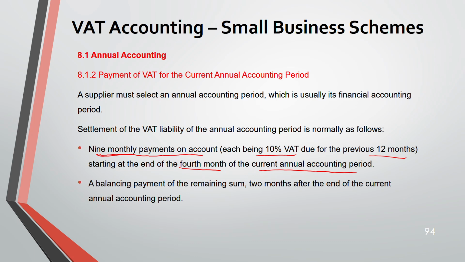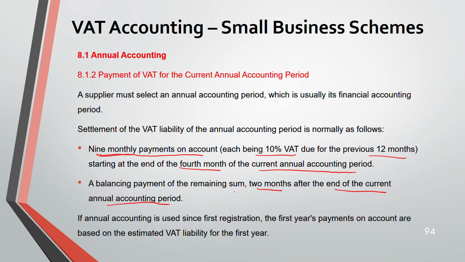Then a balancing payment of the remaining sum will be 2 months after the end of your current annual accounting period. And then if annual accounting is used since first registration, the first year's payments on account are based on the estimated VAT liability for the first year, because you don't have any previous year to rely on. First time you are using it, you have to use an estimated figure.